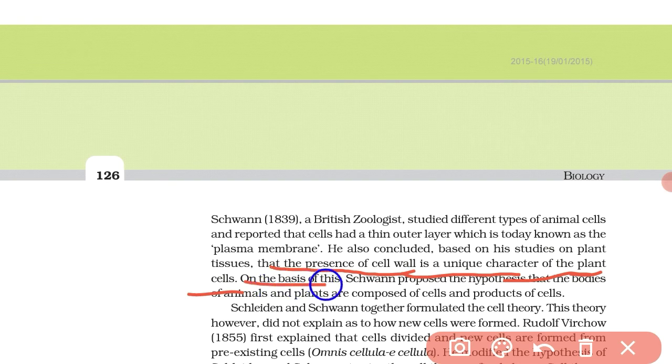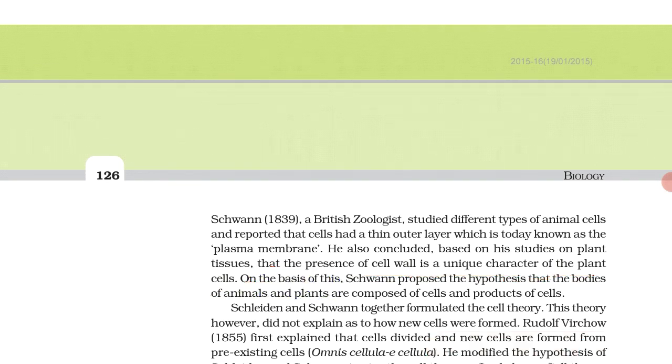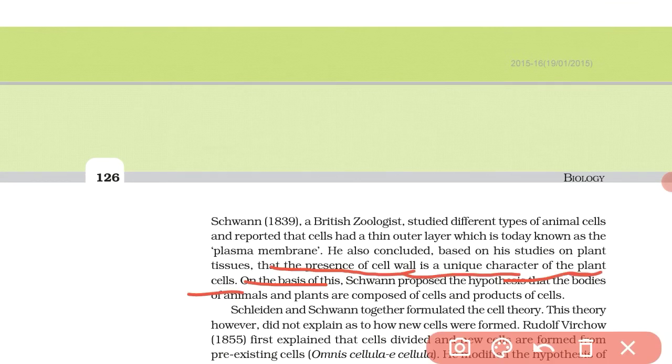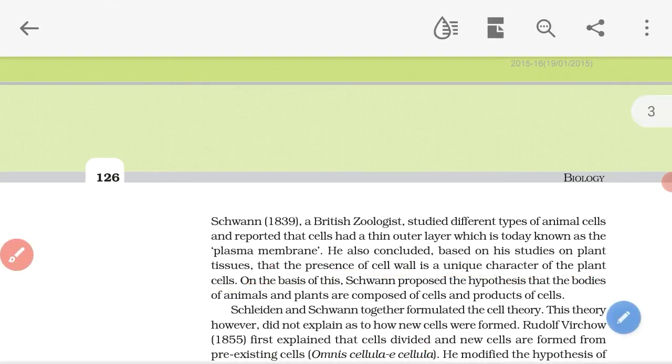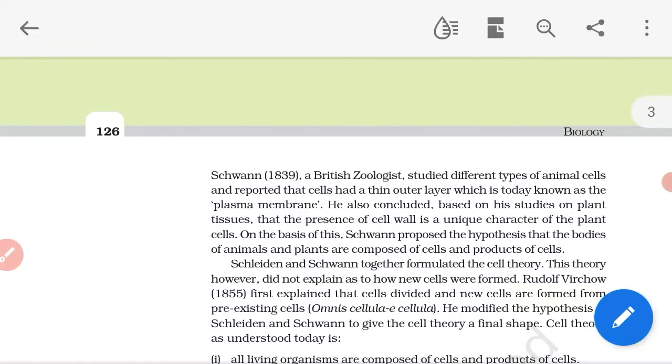The presence of the cell wall is a unique character of the plant cell. On the basis of this, Schwann proposed the hypothesis that the bodies of animals and plants are composed of cells and products of cells. It means either plant bodies or animal bodies are composed of cells and cell products.